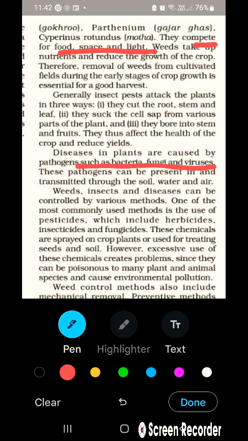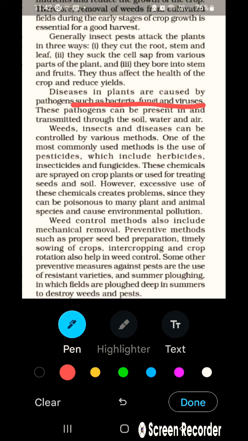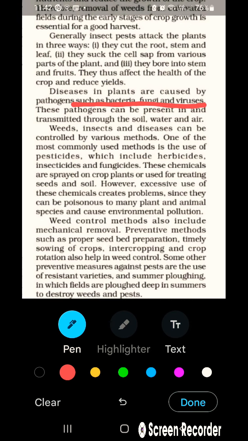However, excessive use of these creates problems. So we have always seen that there are merits and demerits of anything. So here we can see the merits, that it kills. So basically our main problem is solved, but other problems are also coming with it. What if we have added the pesticide to the soil and the soil has lost its fertility? Then how will the crop grow? The pests are killed, but the crop will also not grow in that condition, because the soil has lost its fertility.